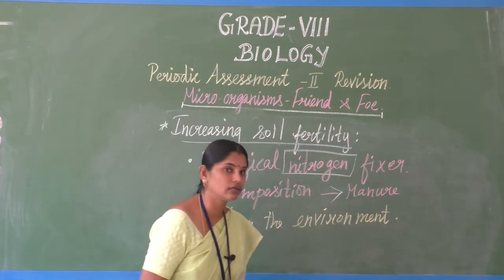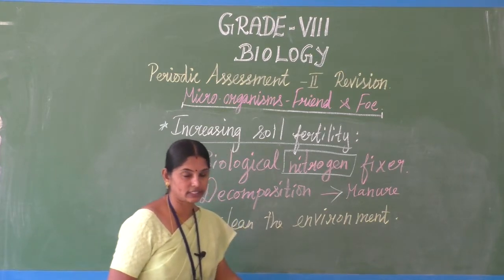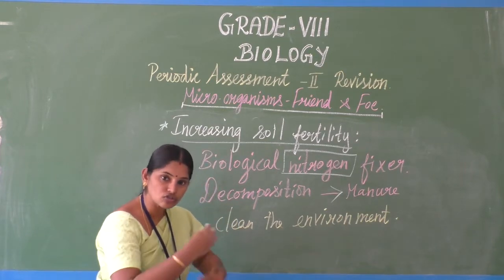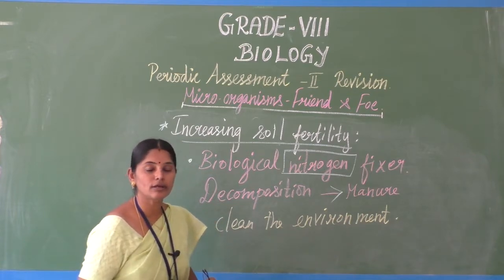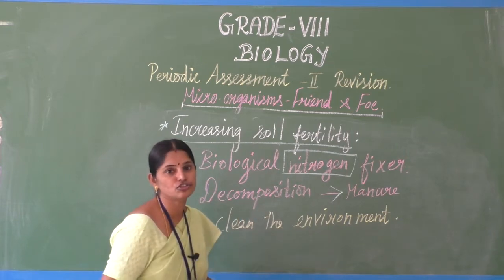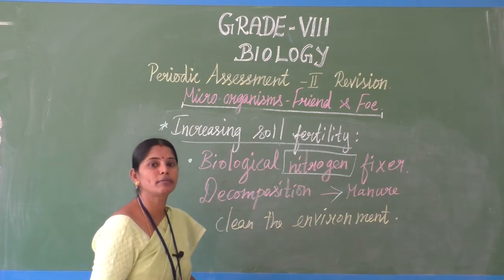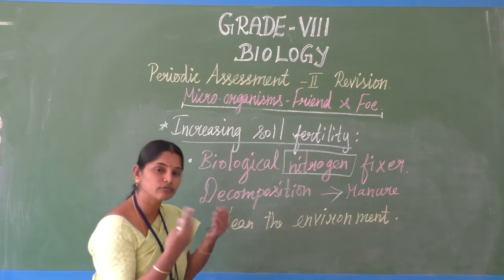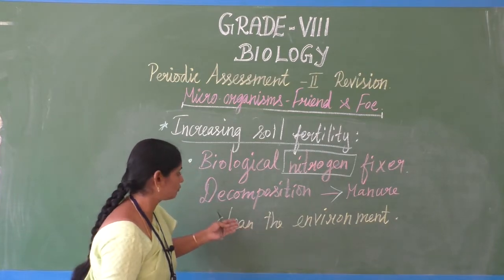In the soil, humus is present. How is the humus formed? Because of the decomposition process. Who initiates the decomposition process? The microorganisms present in the soil. That's why we get humus. From the manure the plants grow, and only if plants are there in the world are we able to live. So the work of microorganisms is very important in this world.